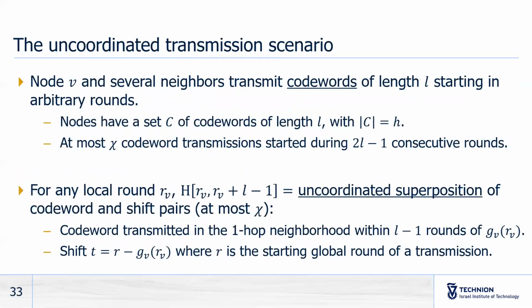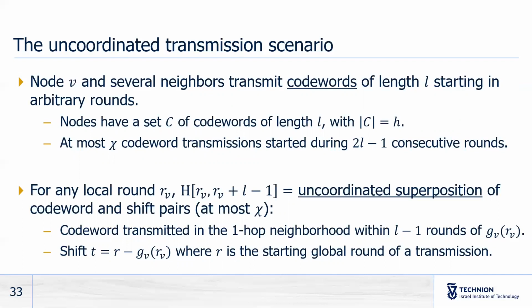Now, this is why we define the uncoordinated transmission scenario, in which we take into account both the interference and lack of coordination issues. In this scenario, we have node V and several neighbors still transmitting code words, but now starting in arbitrary rounds. Here, the conflict parameter bounds the number of different code word transmissions started in a certain time interval.